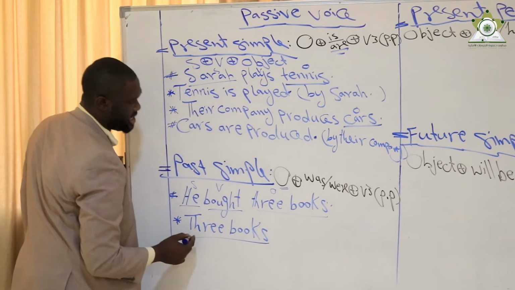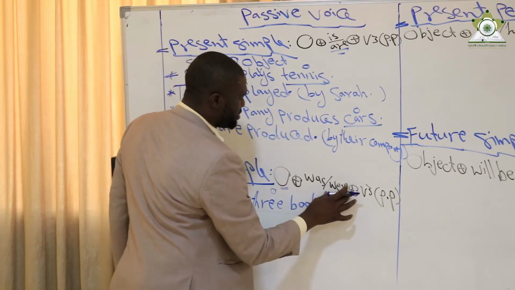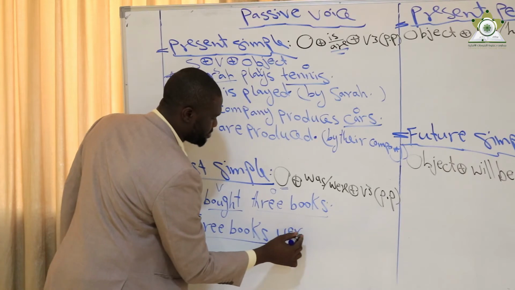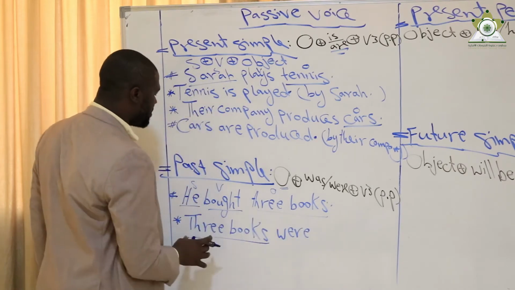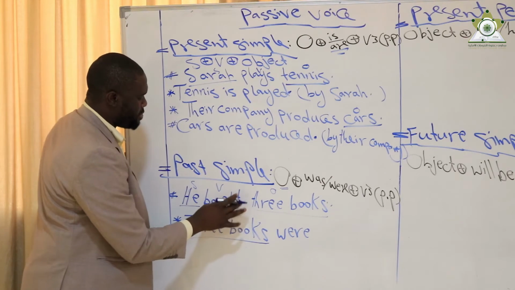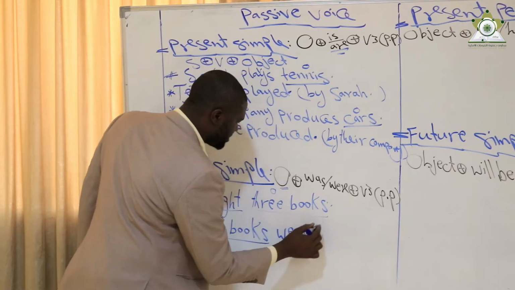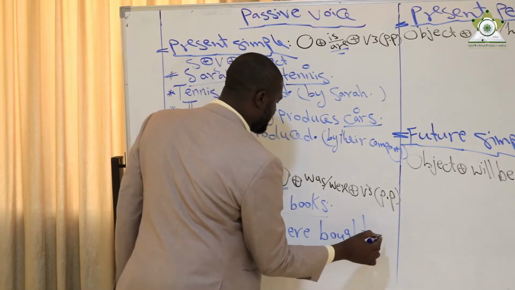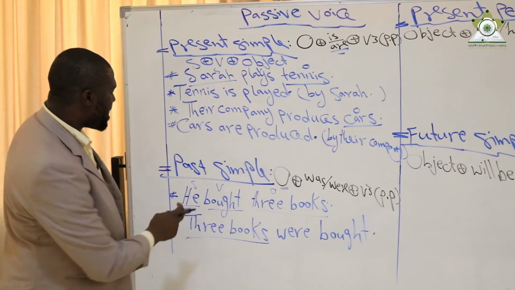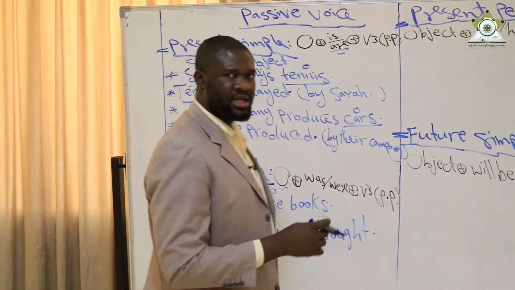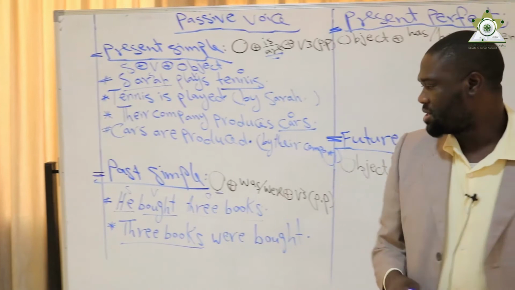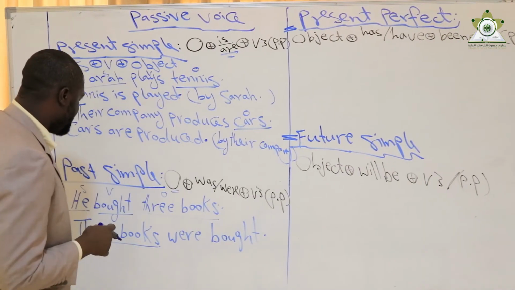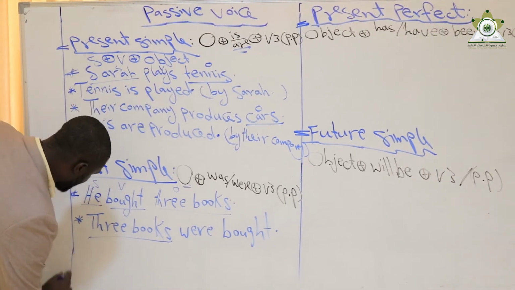Since the object is plural, I add were. It becomes: 3 books were, past participle of buy, bought. 3 books were bought. If I want, I can include by him as the subject, or not include it. It depends on my option. It is optional.